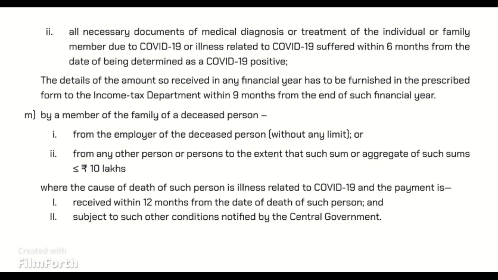Last but not least, relative. Let's see what it says under Section 56(2)(x): spouse of the individual, brother or sister of the individual, brother or sister of the spouse of the individual, brother or sister of either of the parents of the individual, any lineal ascendant or descendant of the individual, any lineal ascendant or descendant of the spouse of the individual, and spouse of a person referred to in the items above, brother or sister of the individual. Any lineal ascendant or descendant of the spouse of the individual, mentioned above.